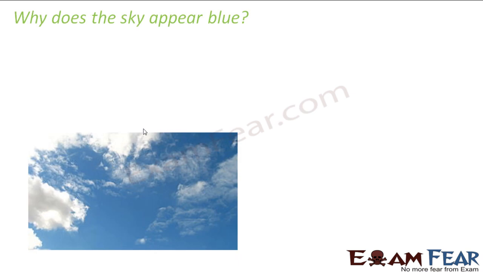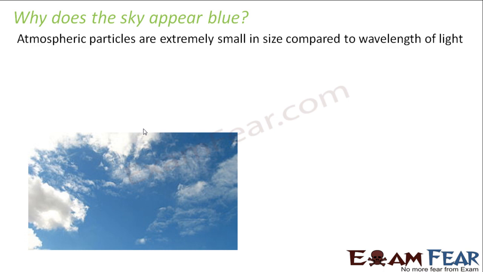Now let us see why the sky appears blue. Why is it that it appears blue? In this case also, the atmospheric particles which are present are extremely small in size as compared to the wavelength of white light, right? Because normally whenever we talk about light, we talk about white light. So the atmospheric particles are very small in size.